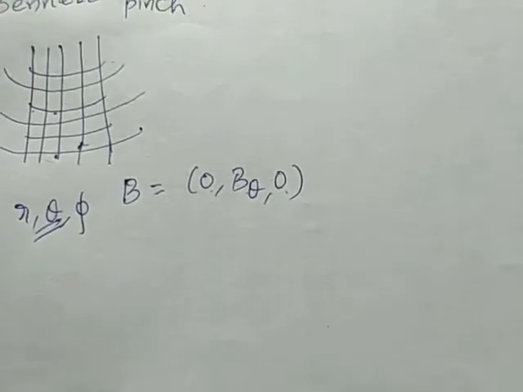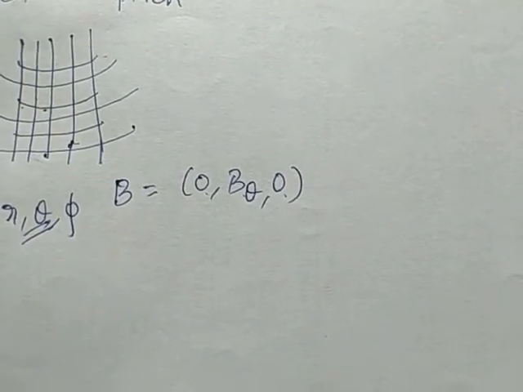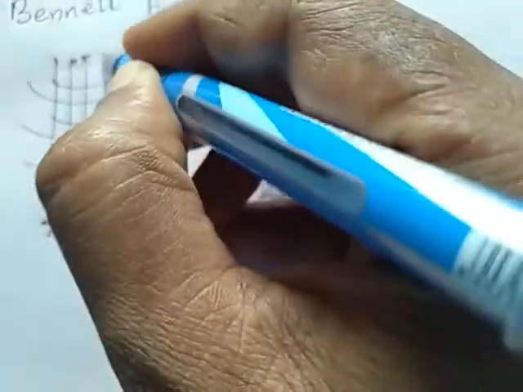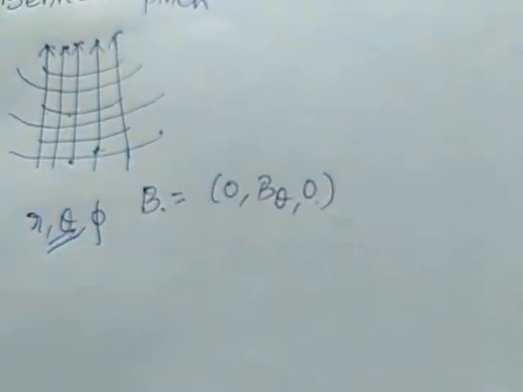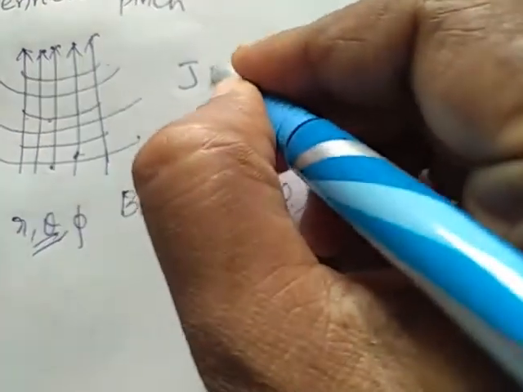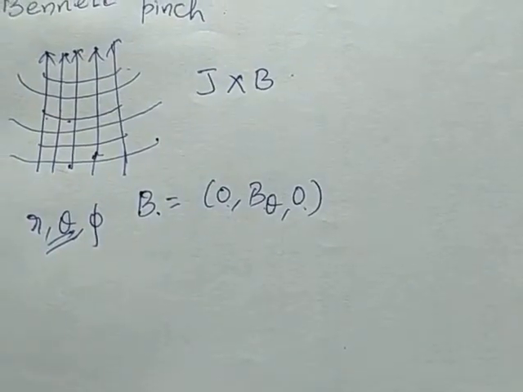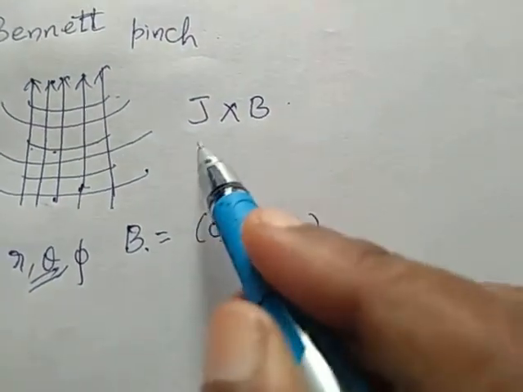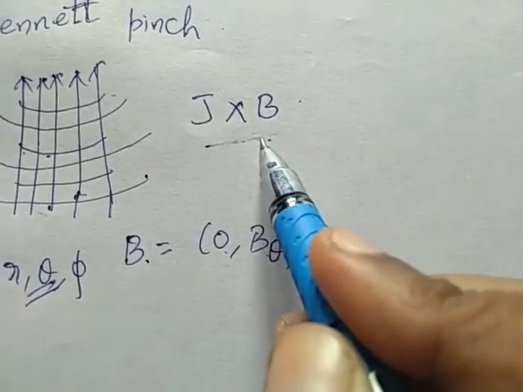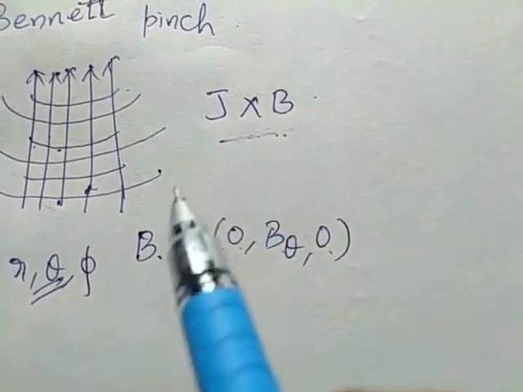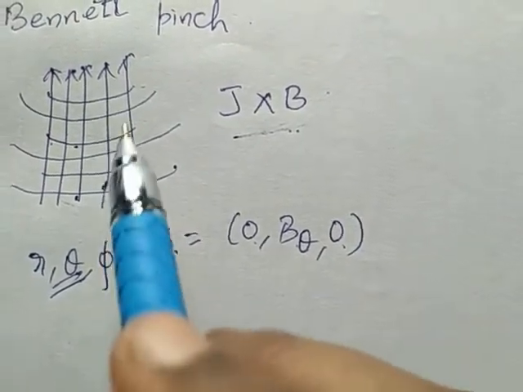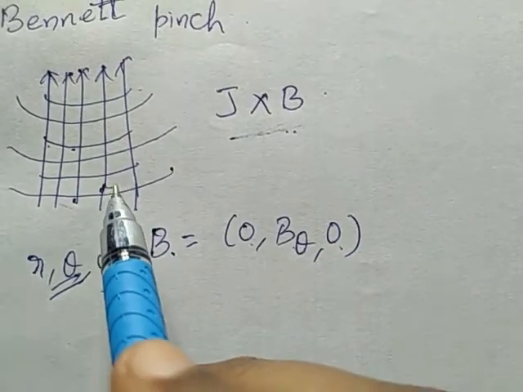Also from basic principles of magnetohydrodynamics, the current density, denoted by J, in the presence of magnetic field B gives J cross B. This J cross B is directed radially inward, and therefore this causes the plasma column to be compressed or pinched towards the axis of the cylindrical plasma column.